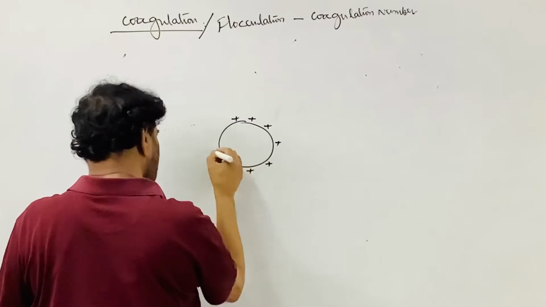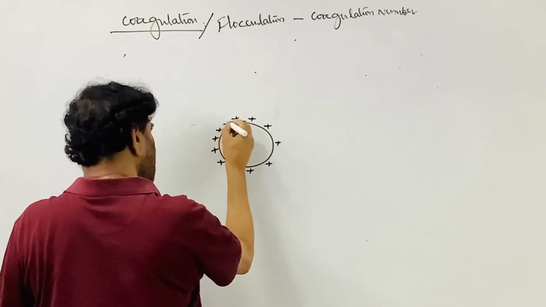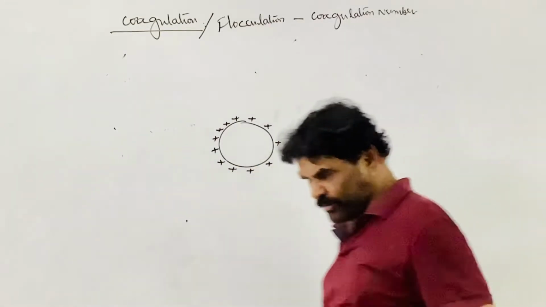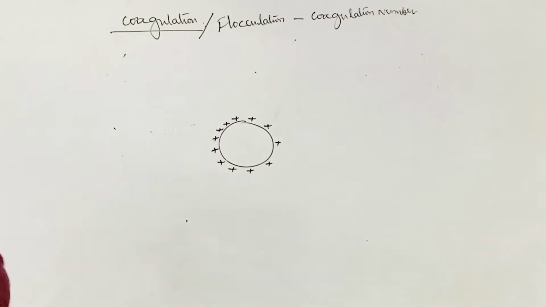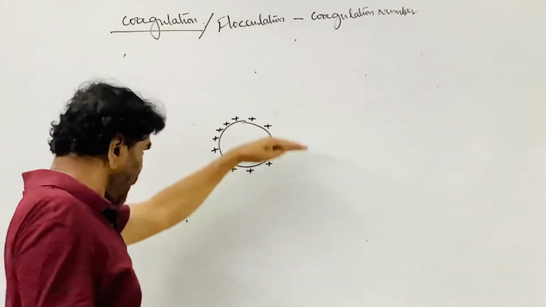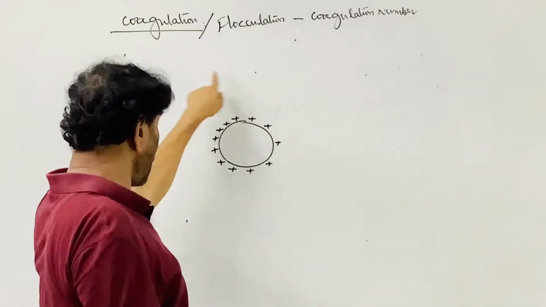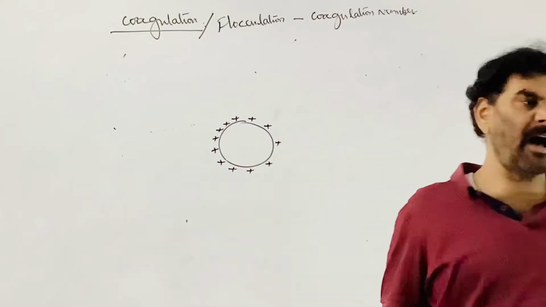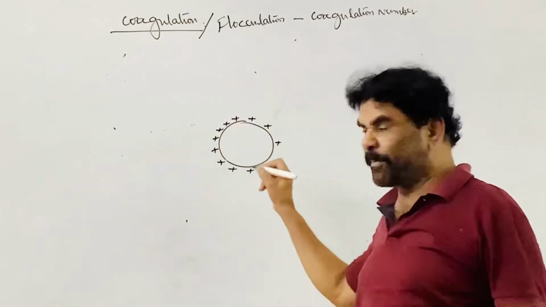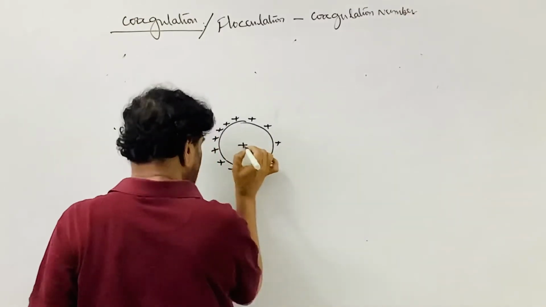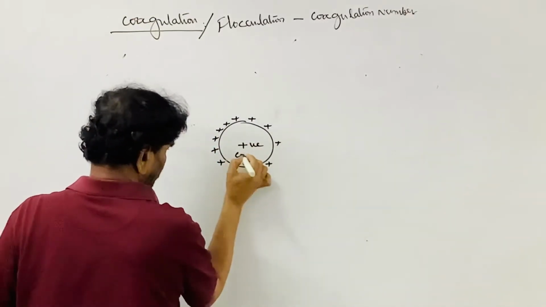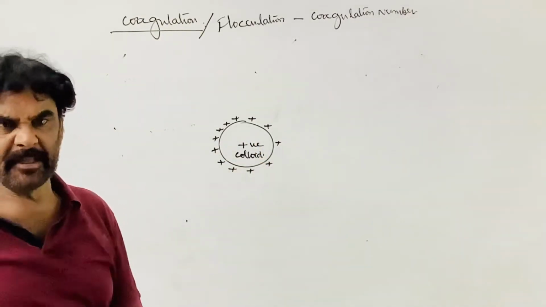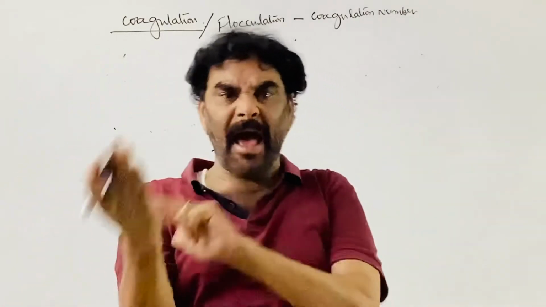You know how it acquires the charge. Now it has to be coagulated. We keep the ions on the surface but add counter ions to completely neutralize the charge on the colloidal particle. It is a positively charged colloid, so what do we add? We add an electrolyte, composed of cation and anion.